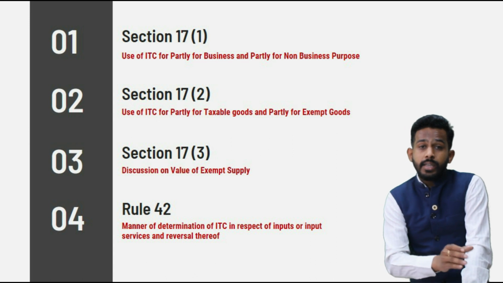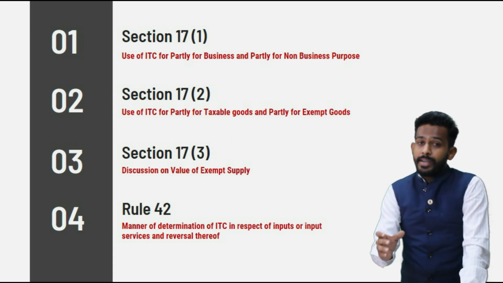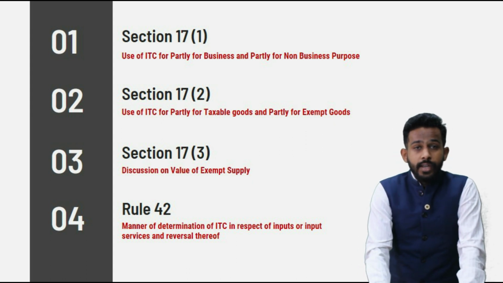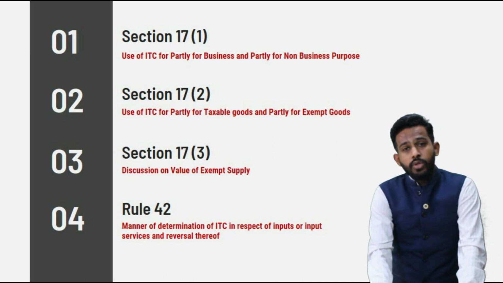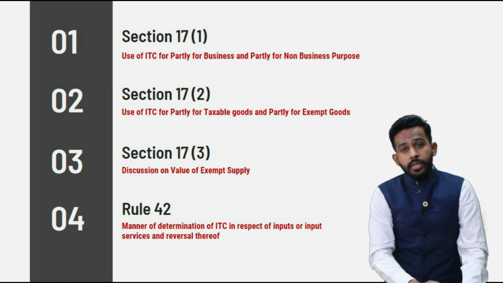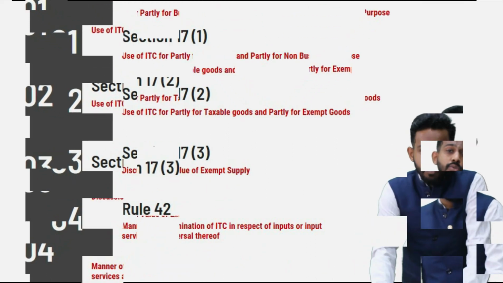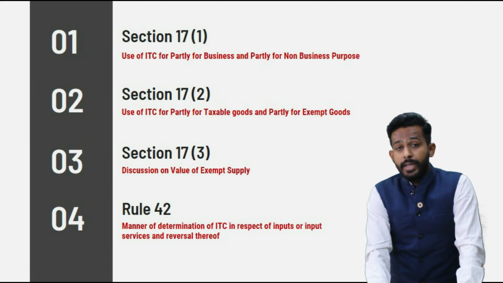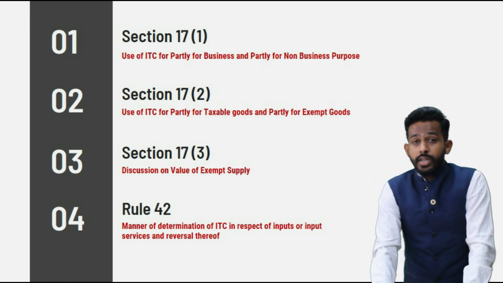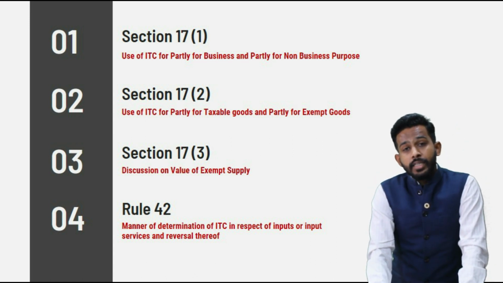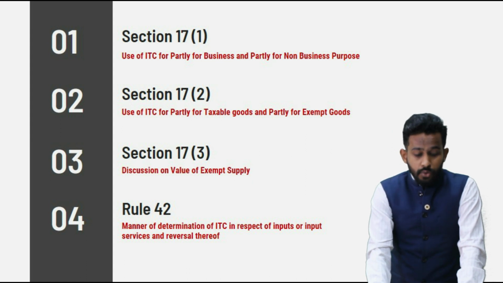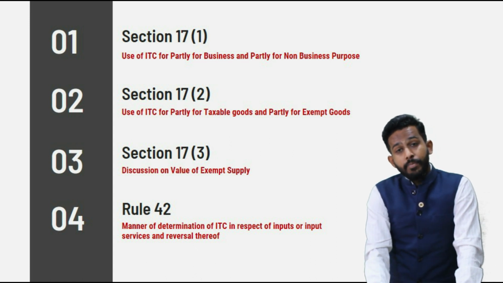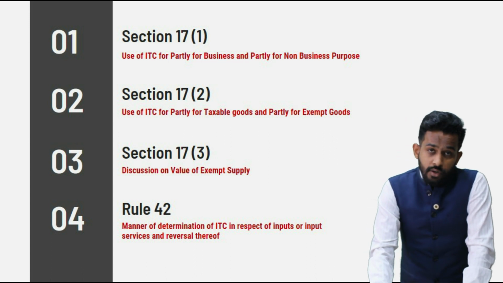Where the ITC is partly used for the purpose of business and partly used for the purpose of non-business purposes. Section 17(2), where the ITC is used both for the purpose of taxable goods as well as exempt goods. Also we will discuss Section 17(3), that is discussion on value of exempt supply. This is very important. But the focus of this video is basically Rule 42, that is manner of determination of ITC in respect of input and input services and reversal thereof.